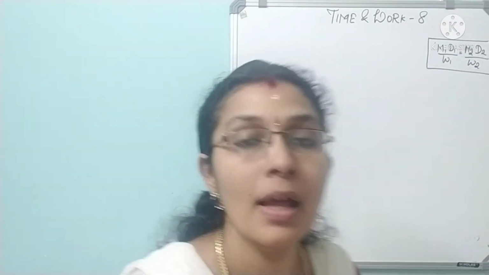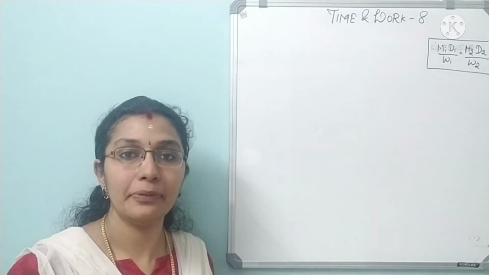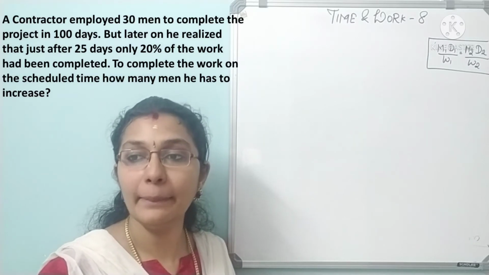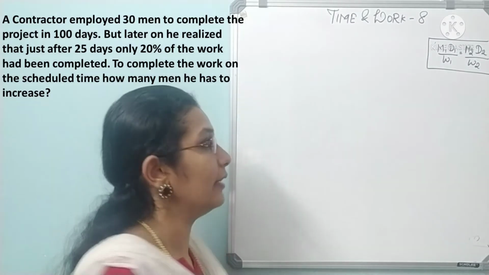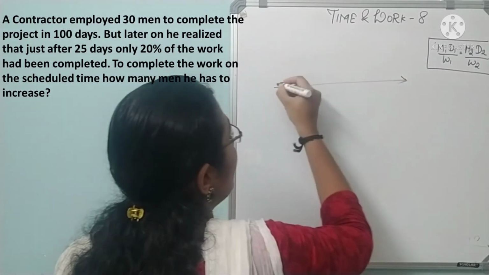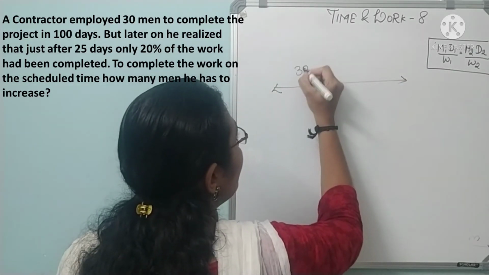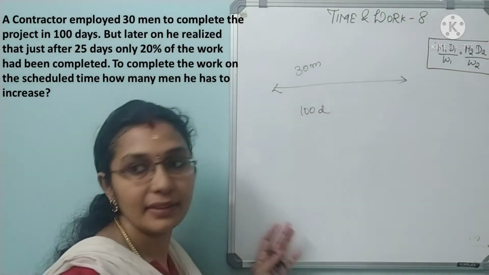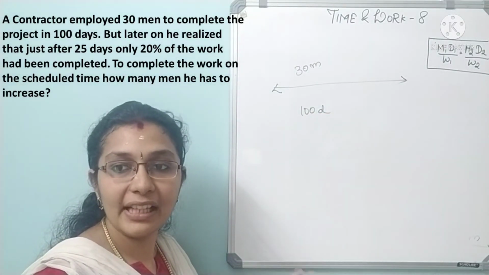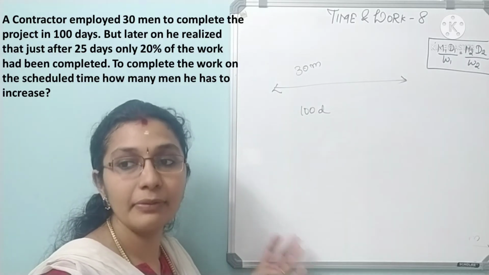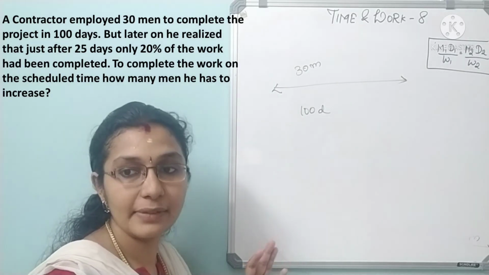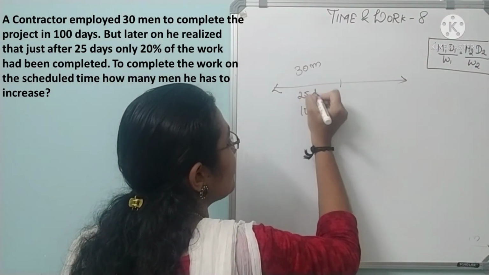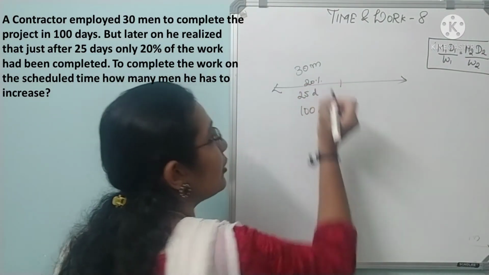Clear? Yes. Now we'll go with the same variety of question. Try to solve it by yourself. Okay. A contractor employed 30 men to complete the project in 100 days. But later on he realized that just after 25 days only 20% of the work has been completed.